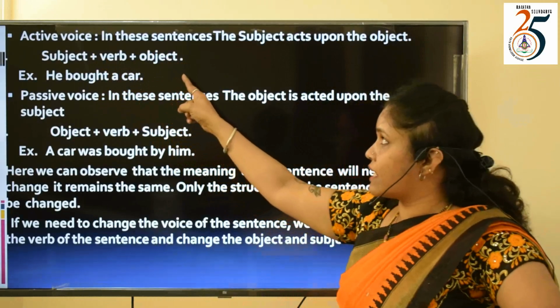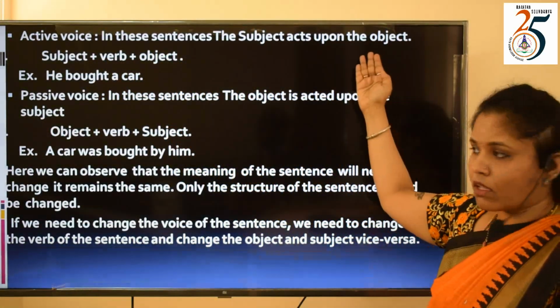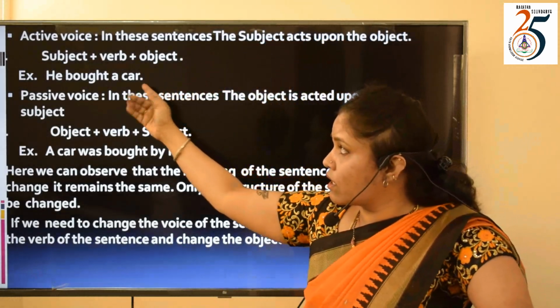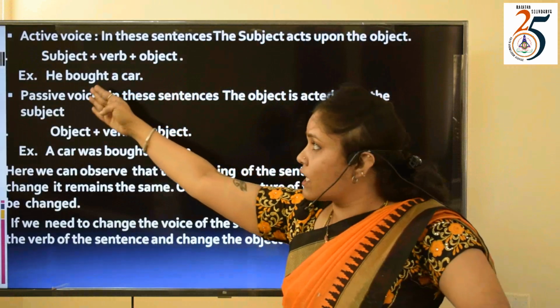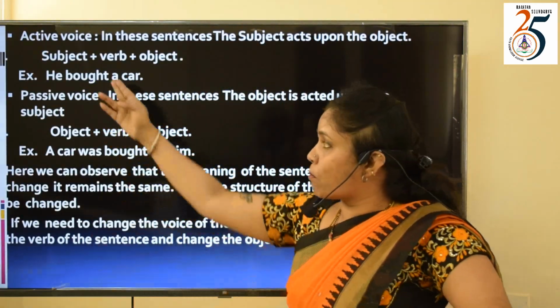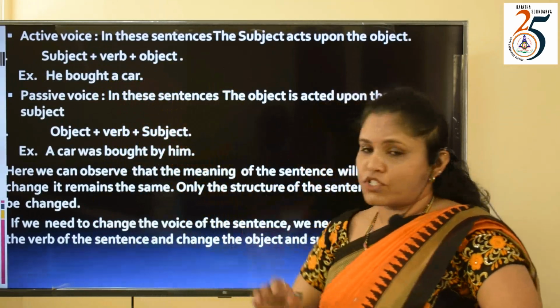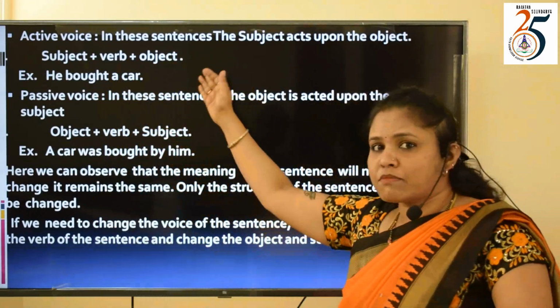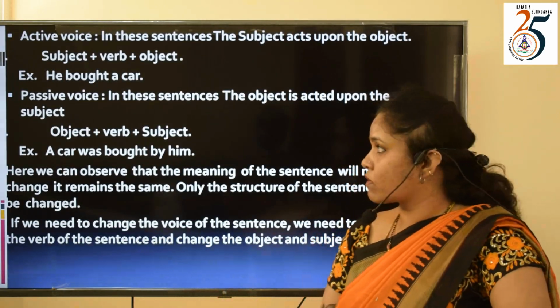In this sentence, the subject acts upon the object. We have an example over here. He bought a car. In this example, he is the subject, bought is the verb, and a car is the object. The same sentence can be expressed in passive form also.